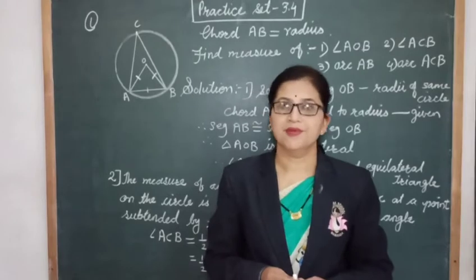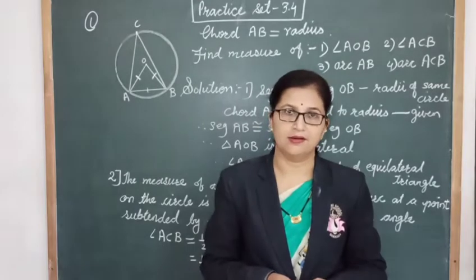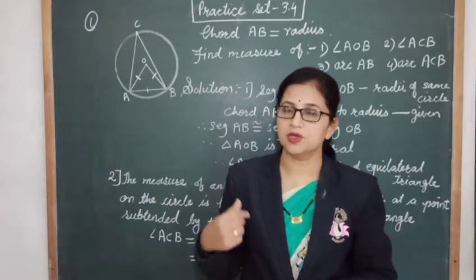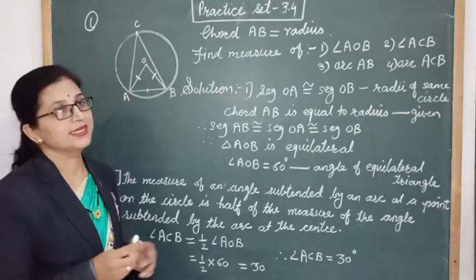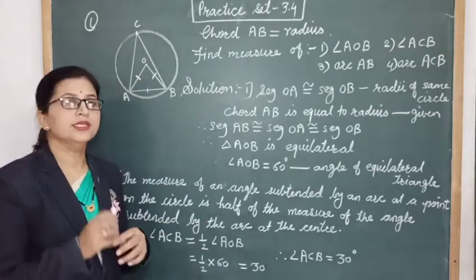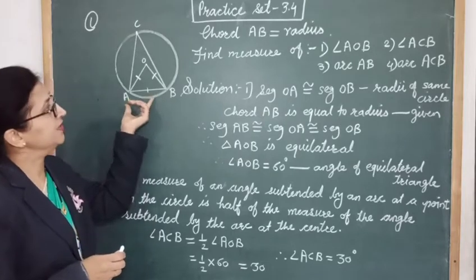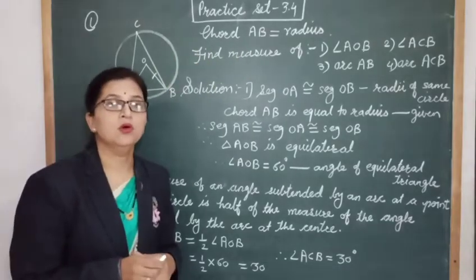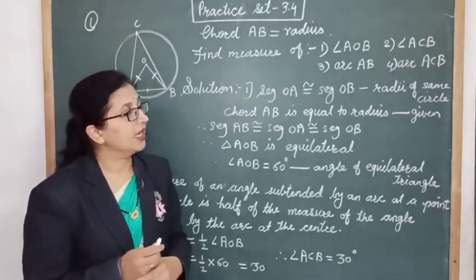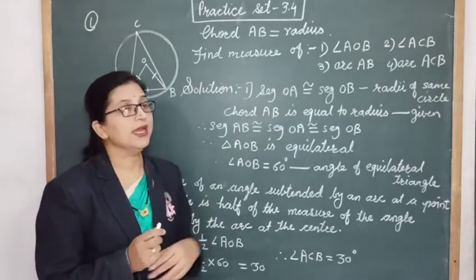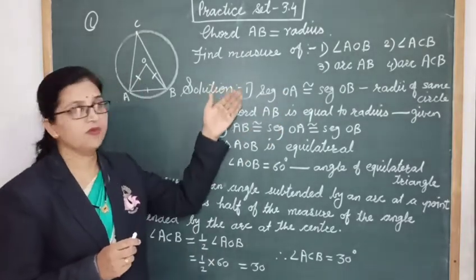So dear student, we have studied the inscribed angle theorem and the theorem of cyclic quadrilateral. Let's apply these theorems to solve the example. So here we have the first example from practice set 3.4. In this first question we are given the figure, and it is mentioned that chord AB is equal to the radius. Then we are asked to find the measure of angle AOB, angle ACB, arc AB and arc ACB. So let's find out one by one.